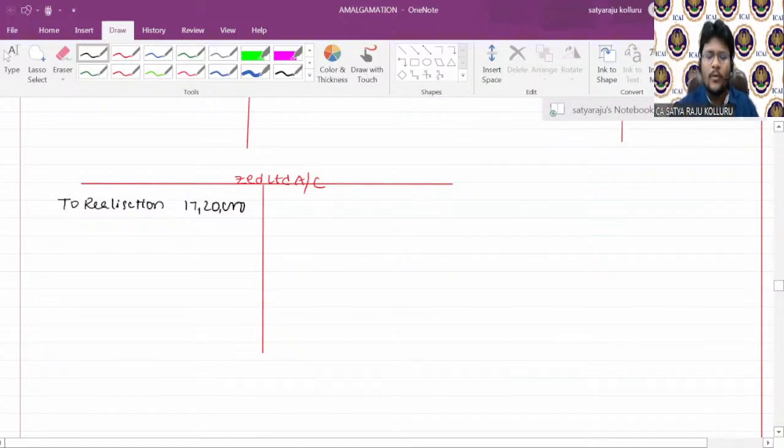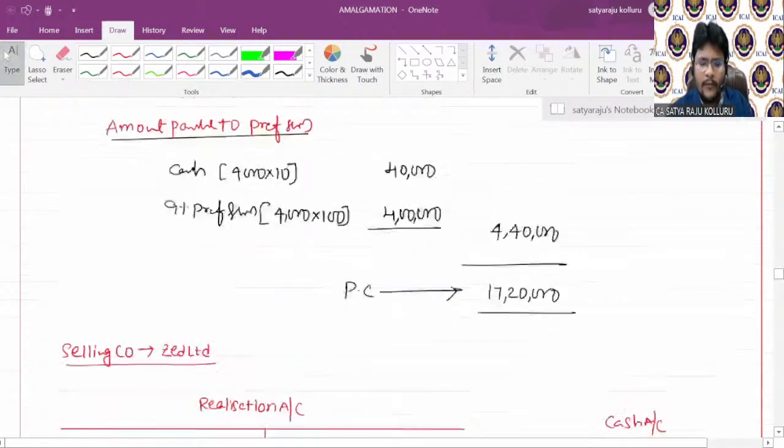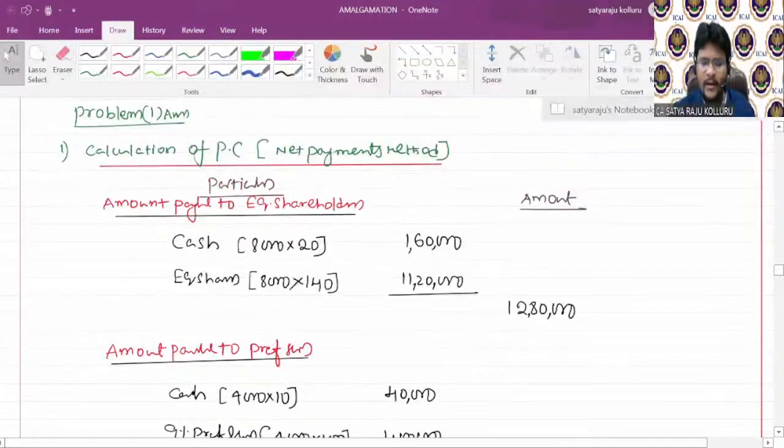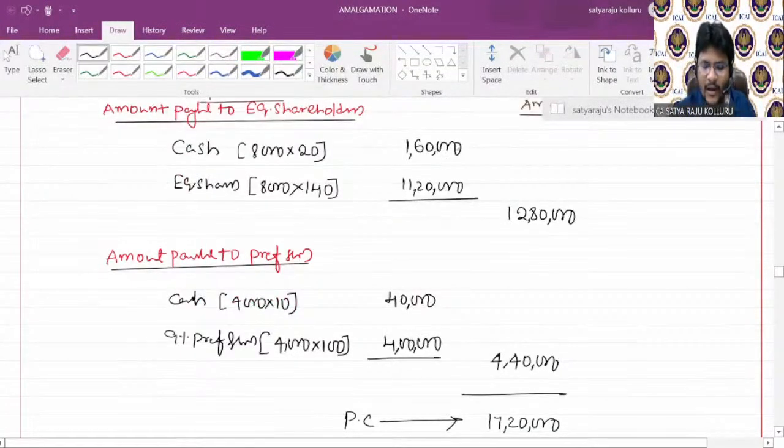PC receipt. In the form of PC, what are you receiving? Cash, you are receiving 1,60,000 plus 40,000, 2 lakhs you are receiving in the form of cash. Equity shares of Y Limited, you are receiving 11,20,000. 9% preference shares of Y Limited, you are receiving 4 lakhs.